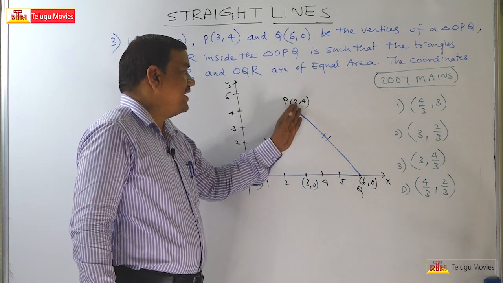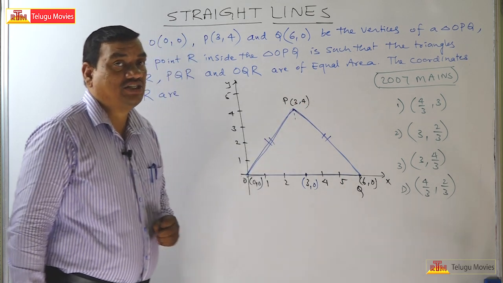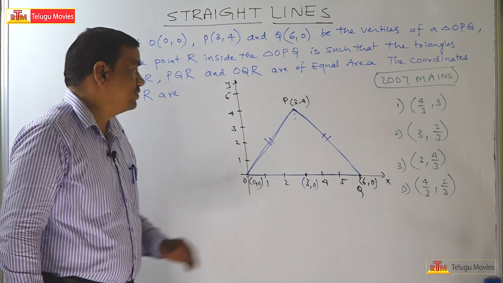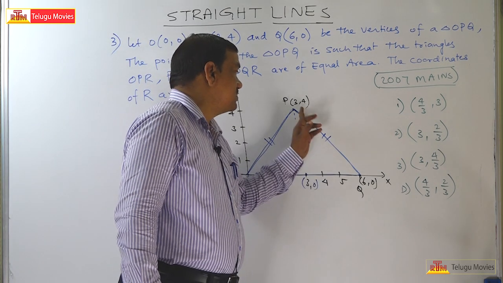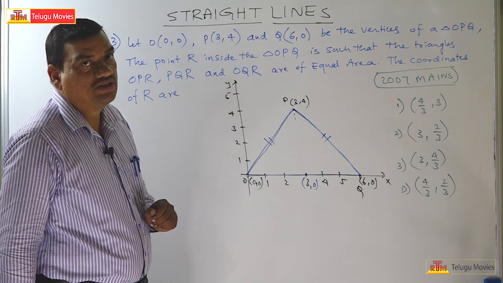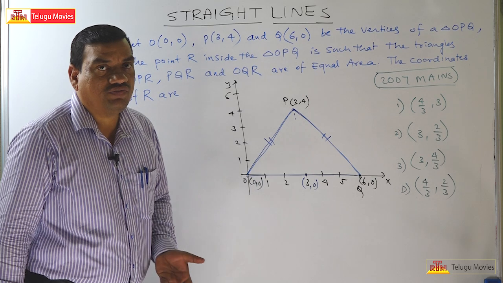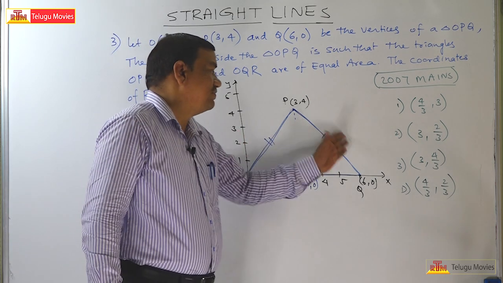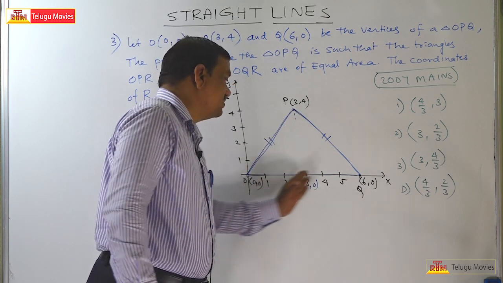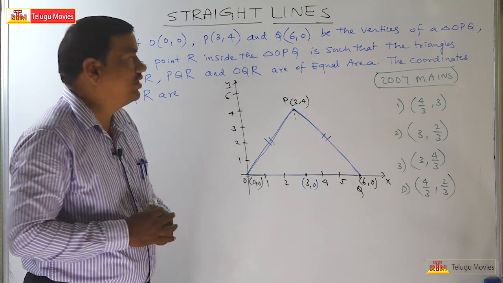Square root of 3 square plus 4 square, 9 plus 16, 25, root 25 means 5. So, what is the distance between PQ? 6 minus 3 whole square means 3 square, 9, 4 square 16, 9 plus 16, 25, root 25, 5. So, this length is 5, this length is also 5. So, first of all, this is an isosceles triangle. First thing you have to remember that.